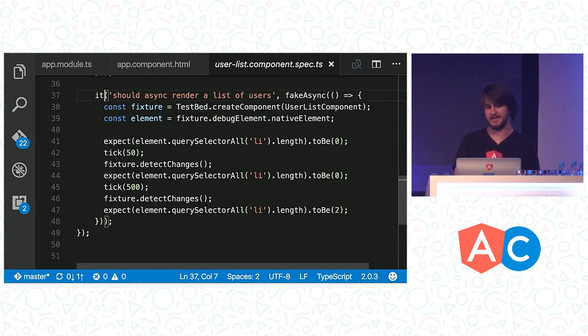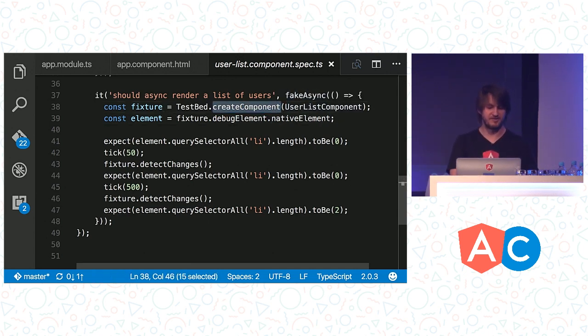We want to say that it should render a list of users asynchronously. We're going to use this fakeAsync zone. What this does is lets us, inside of this function, take control of time, which I think is a pretty powerful thing to be able to do. That's pretty cool.